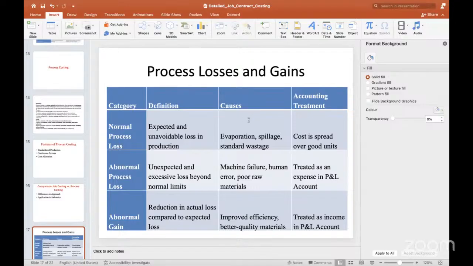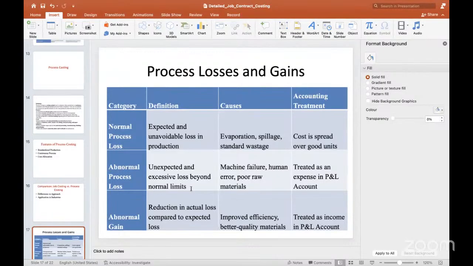The causes of normal loss are spoilage, standard wastage, and normal wastage. So these are the causes we are going to observe. The accounting treatment: when you prepare the process cost, that normal loss we are going to credit to the process account only. Abnormal loss is generally an unexpected loss, an excessive loss beyond the normal limits.